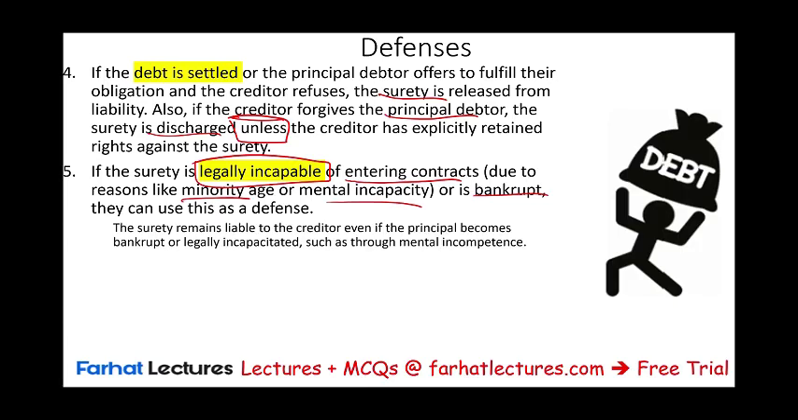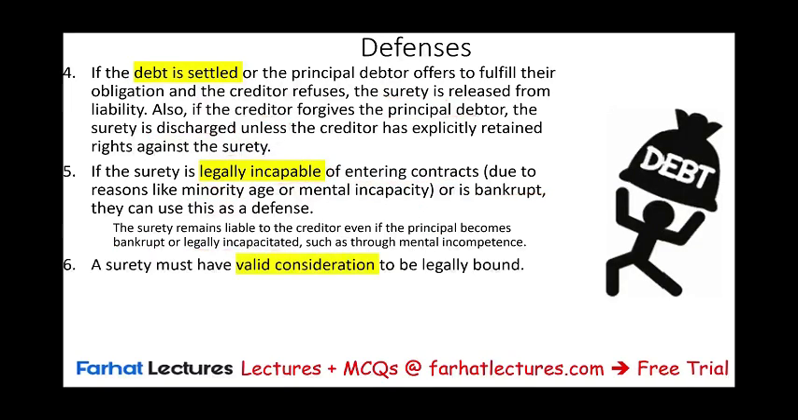Now, the surety remains liable to the creditor if the principal becomes bankrupt. Of course they will. That's the risk that they took when they took over the suretyship arrangement. So if the principal debtor became bankrupt, the surety is still responsible. If the principal debtor is legally incapacitated, like mentally incompetent, the surety is still responsible for this debt.